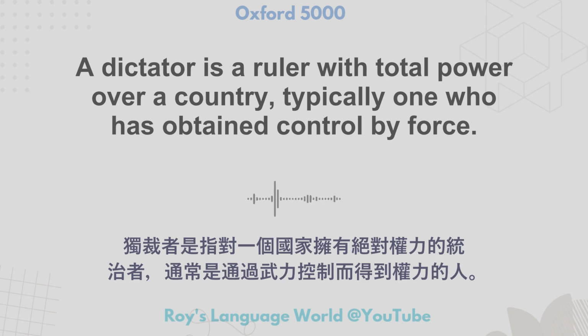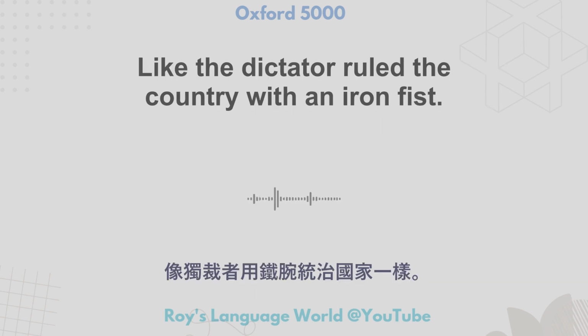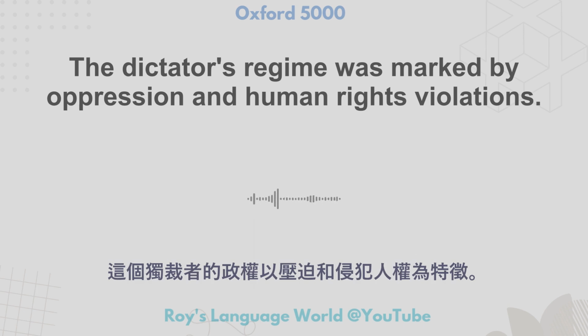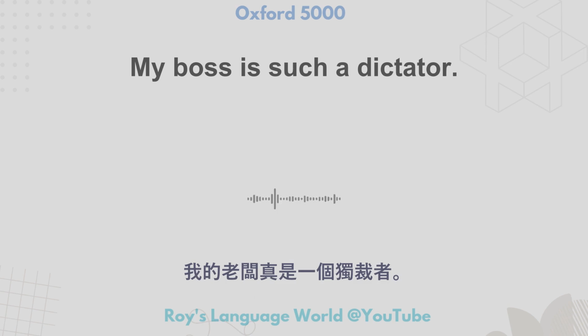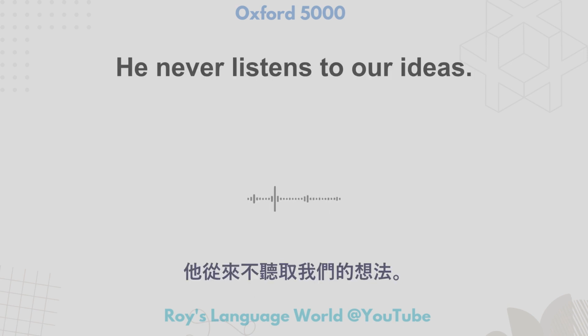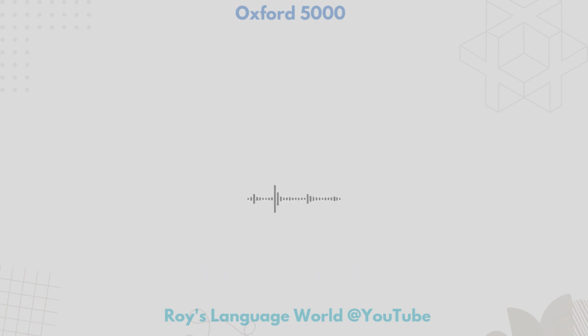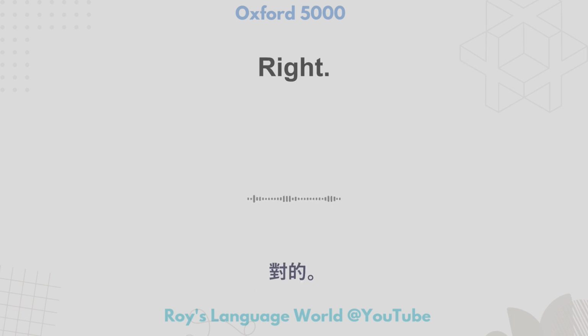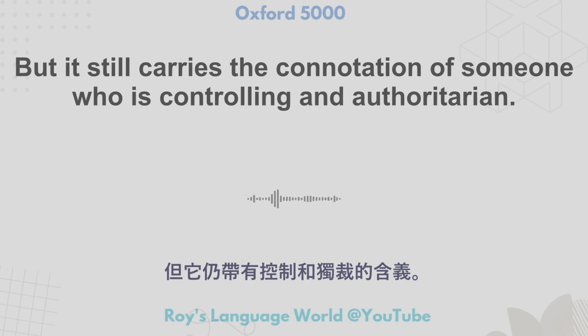So dictator. A dictator is a ruler with total power over a country, typically one who has obtained control by force. Like, the dictator ruled the country with an iron fist. The dictator's regime was marked by oppression and human rights violations. My boss is such a dictator. He never listens to our ideas. In that last example, dictator is being used humorously. Right. But it still carries the connotation of someone who is controlling and authoritarian.